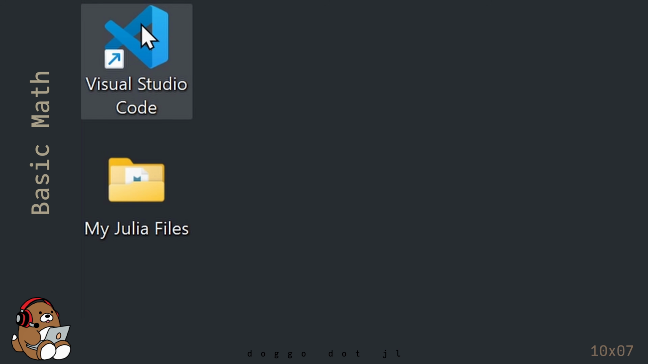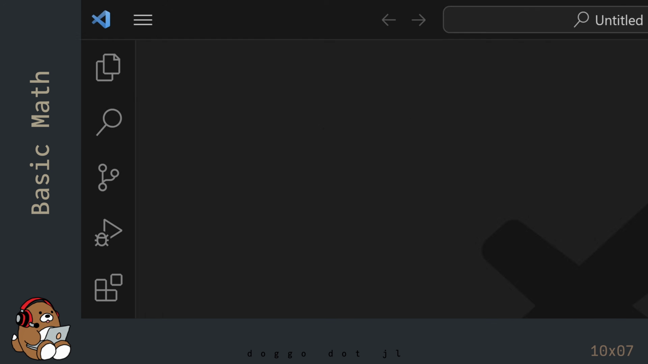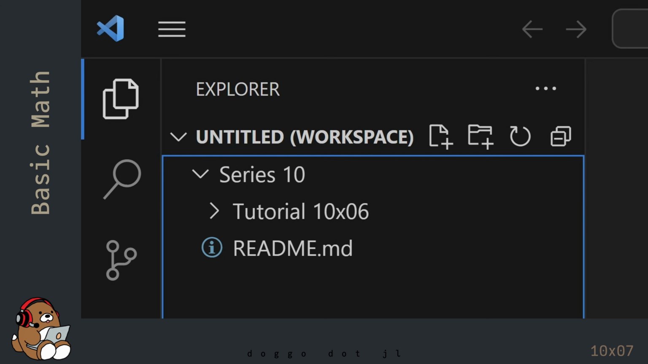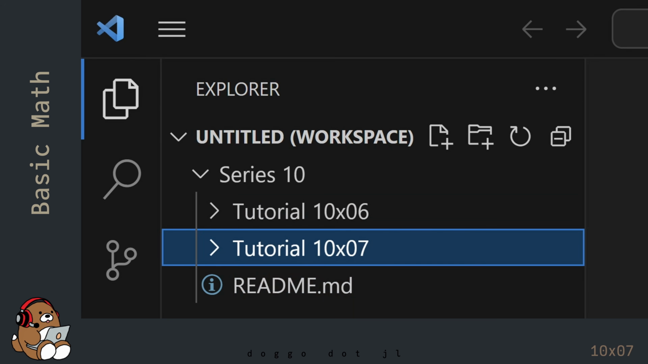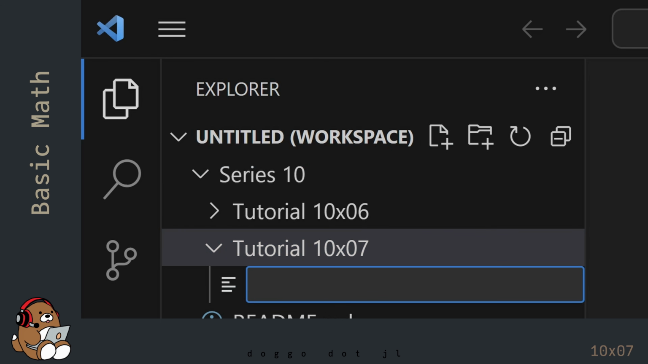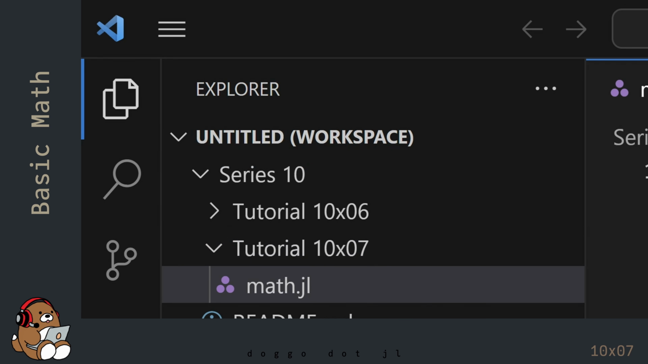Double-click on the shortcut icon to open VS Code. Open the Explorer panel and create a new folder for this tutorial. I'm naming my folder Tutorial 10x07, but you can name your folder whatever you like. In your new folder, create a new file. I'm naming my file math.jl. You can name your file whatever you like, but be sure to save it with a .jl file extension.